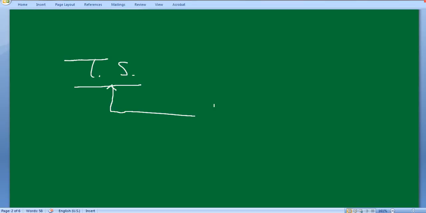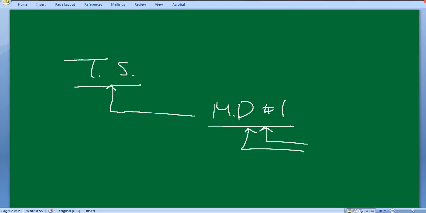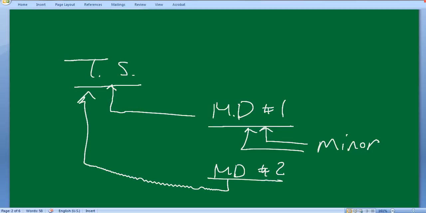Okay, the major detail, MD number 1, supports the topic sentence. And to support this major detail, I also have a bunch of minor details. That's what it looks like. Then I have major detail number 2, which also supports the topic sentence, and a bunch of minor details like 1, 2, 3. That's what it looks like.